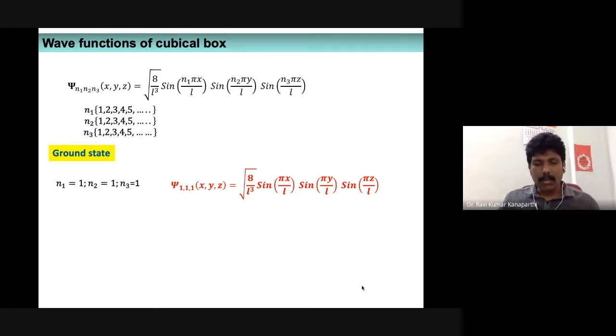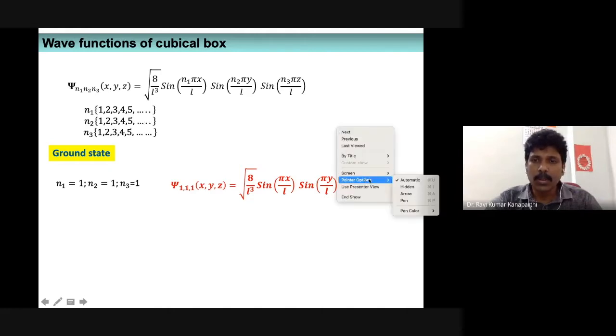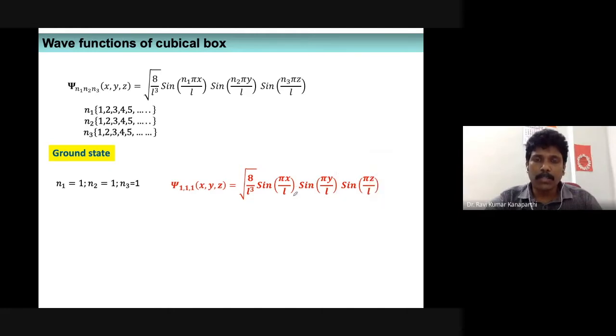It looks very difficult, but if you carefully observe, this is very simple and straightforward. When you can't understand it as a whole, maybe you can try to split it into three different parts. This is one part, sine pi x by L, the x component, then the y component is sine pi y by L. Similarly, the z component is sine pi z by L. These are three different things.